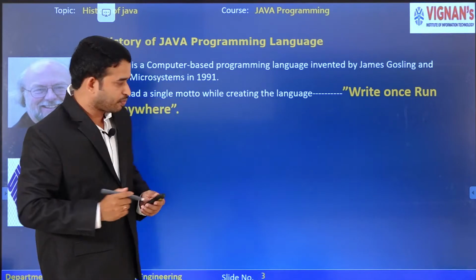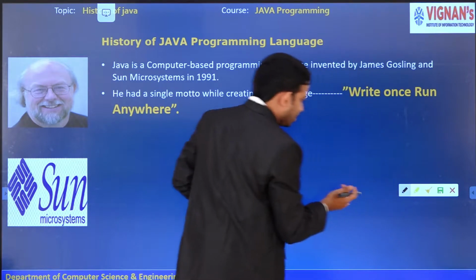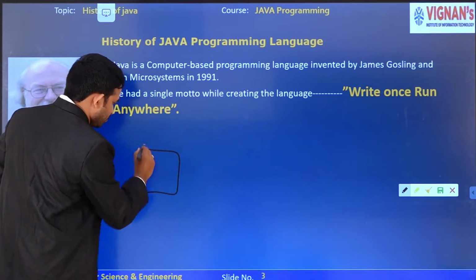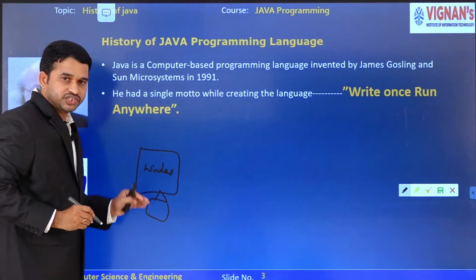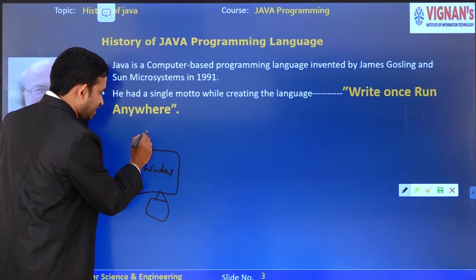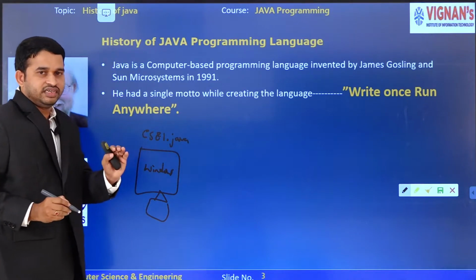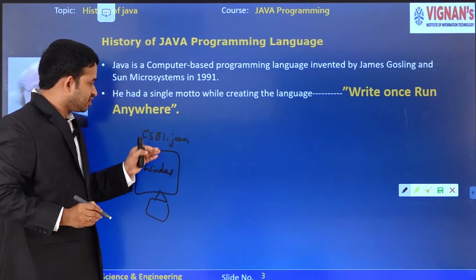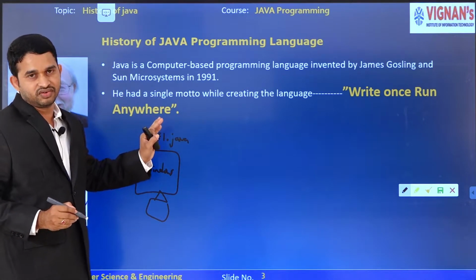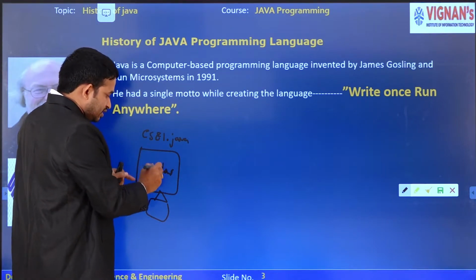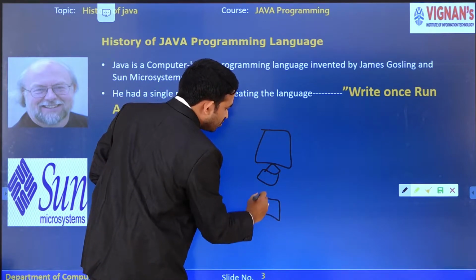This means I want to write a program, for example on the Windows operating system. I want to develop one application, for example a csc1.java file. Why? Because for C we save the file as .c, whereas in Java we have to save the file as .java. .java is the extension for our Java program. After developing this application, I want to run it on a different platform. That is the motto of James Gosling.